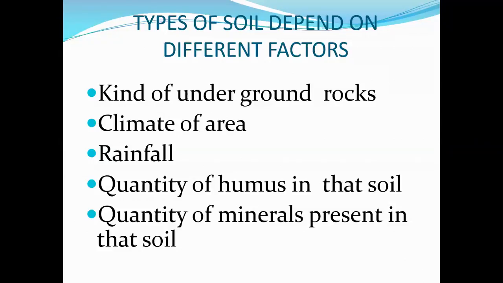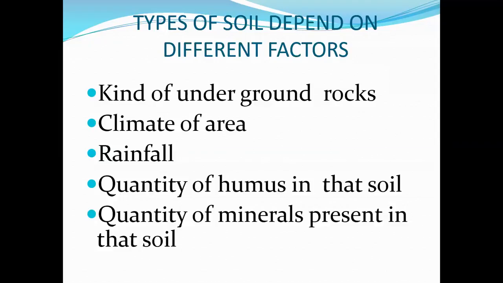Second one is the climate of the area. Third is rainfall, how much quantity of rain falls in that place. Fourth is the quantity of humus in that soil. Humus is a very important and valuable part of a fertile soil, so it is very necessary that a soil must have humus.